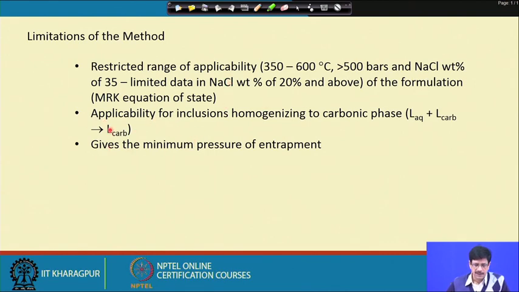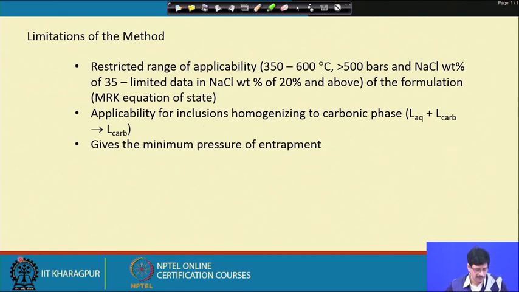Now, there is another situation here: the applicability of this particular equation of state is only to a situation where the carbon dioxide homogenizes to a liquid phase.